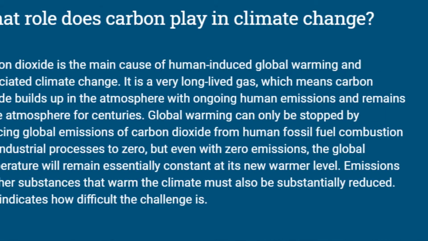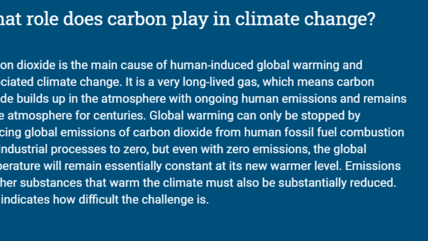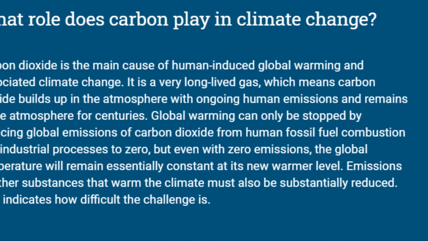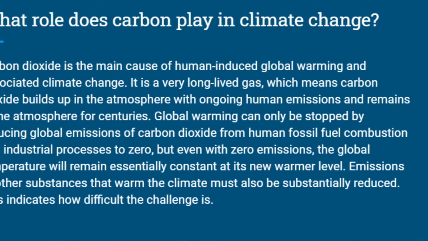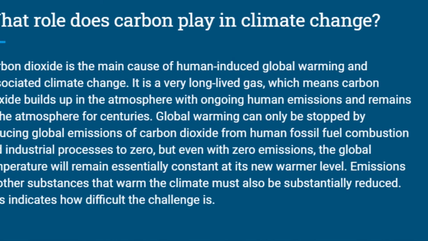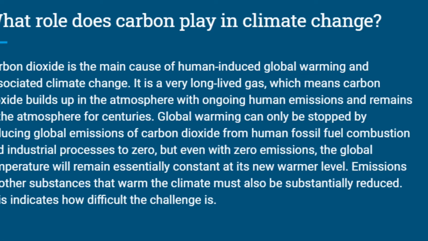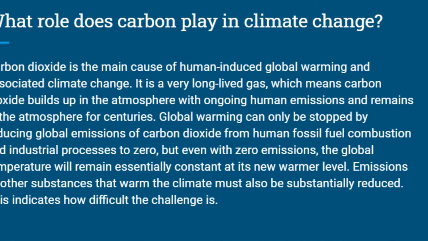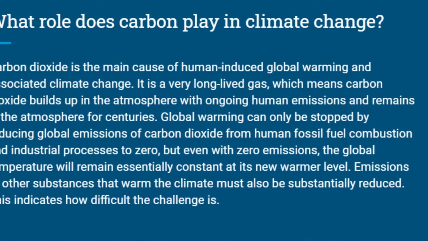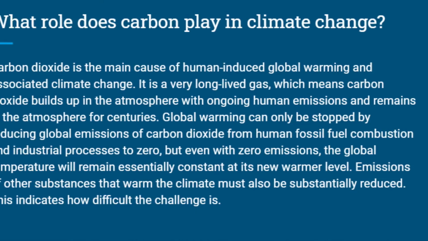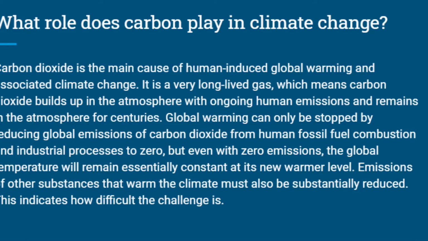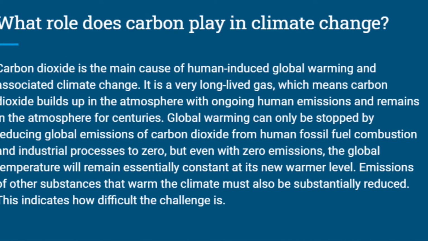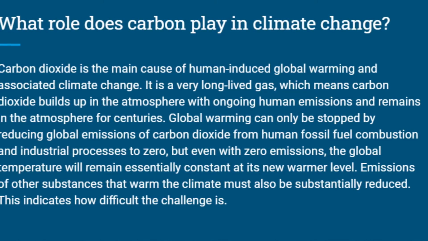So what role does carbon play in climate change? Carbon dioxide is the main cause of human-induced global warming and is associated with climate change. It is a very long-lived gas, which means carbon dioxide builds up in the atmosphere with ongoing human emissions, remaining there for centuries. Global warming can only be stopped by reducing global emissions of carbon dioxide from human fossil fuel combustion and industrial processes to zero.